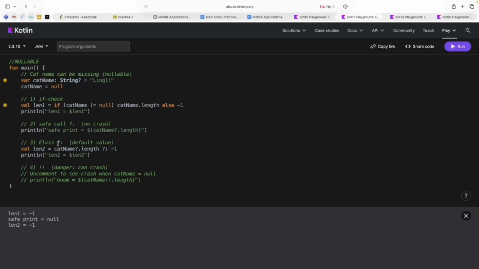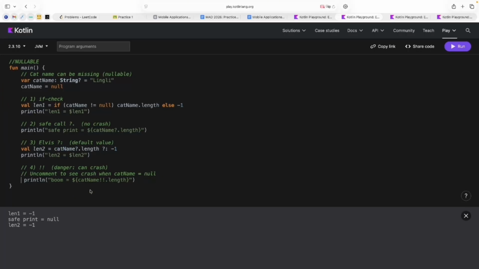Then another one, the Elvis operator, when we have the value and a default value if we have null inside our cat name. And again, here we have -1 because cat name is null. And let me uncomment this.